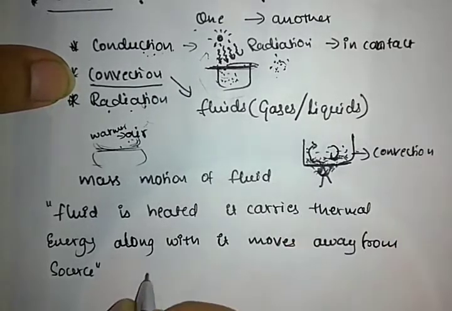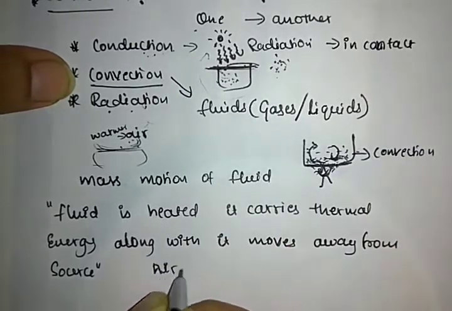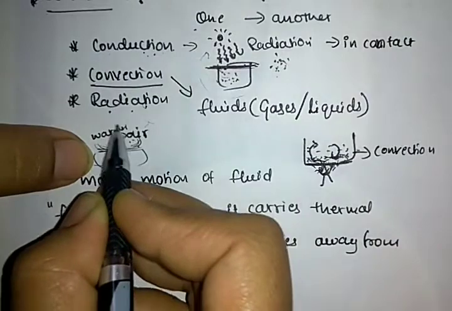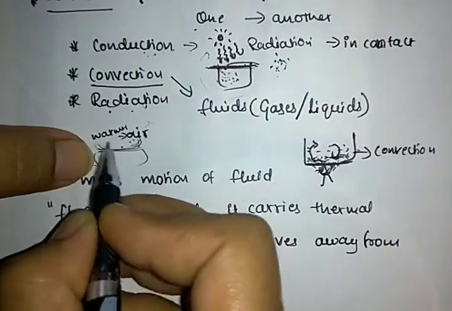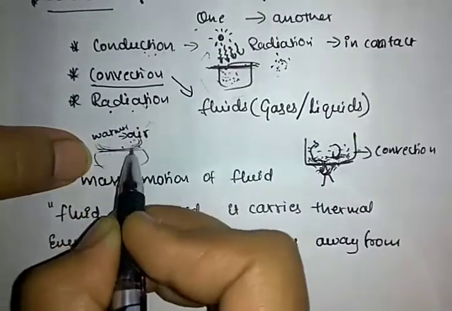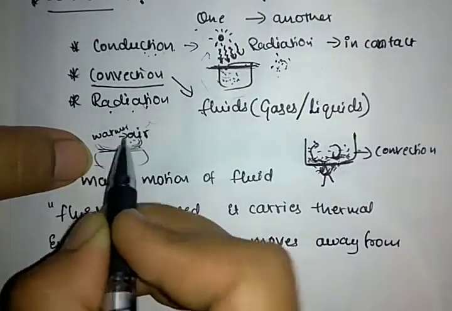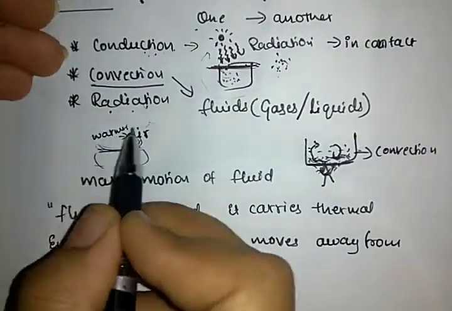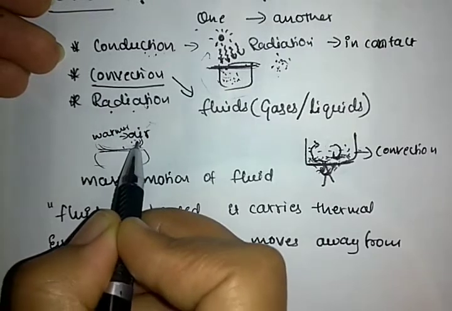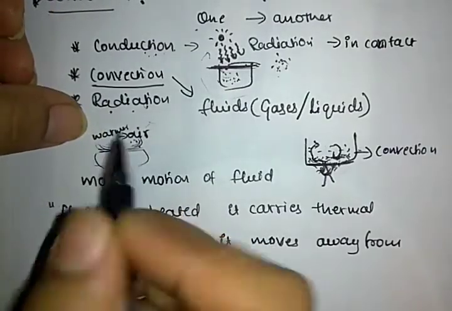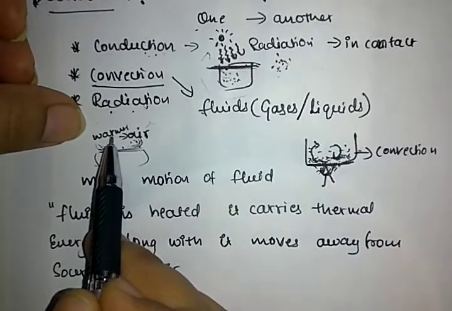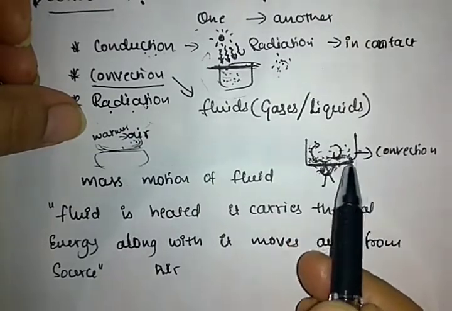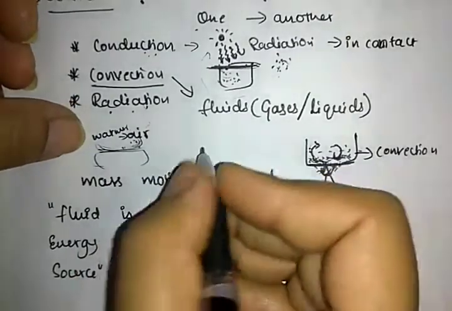Okay, in hot air, here warmer air comes downward and cooler air gets exchanged, like this only in the case of air also. Got it? Convection means first where the heat is happening, the heated particle or heated air, what happens, it gets exchanged. This is how it gets exchanged. And then in the case of convection also, in the case of liquid also it gets exchanged, in the case of air also it gets exchanged.